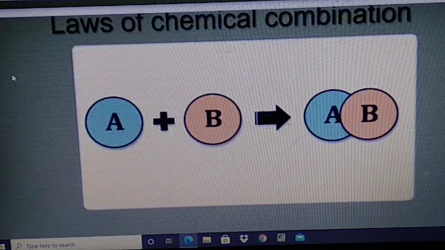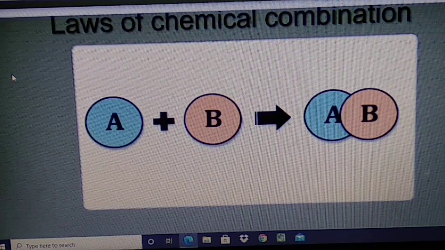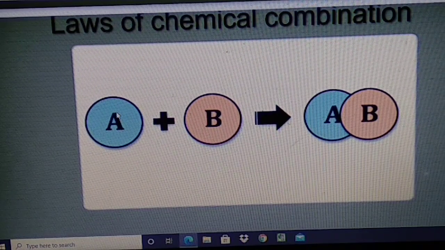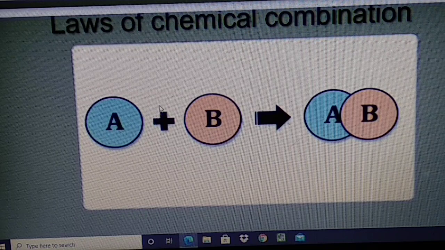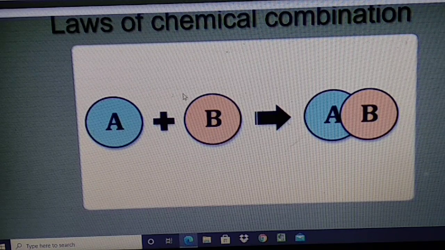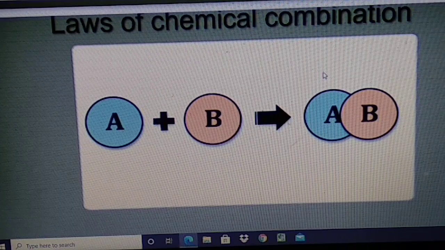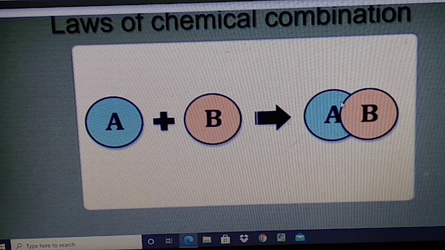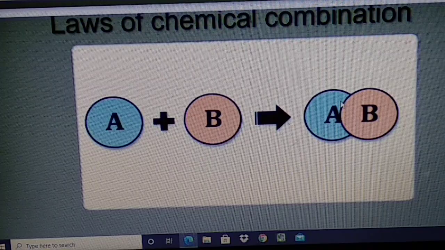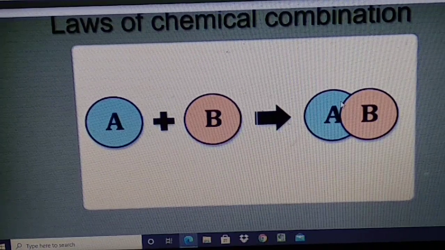Here A is a reactant and B is another reactant, and when A and B combine, the product AB is formed. This formation of product is governed by different laws.